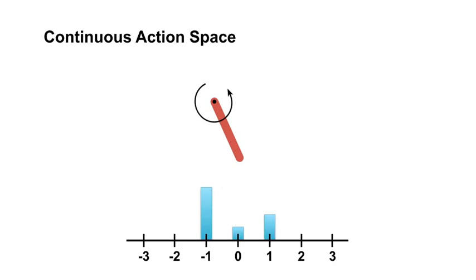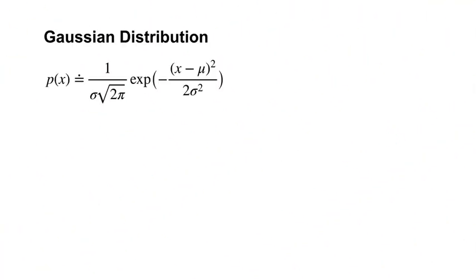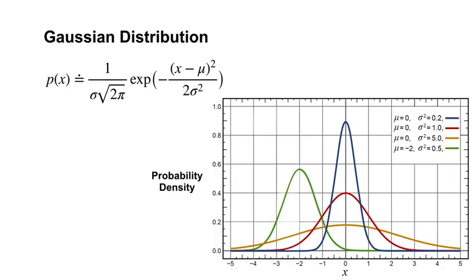Towards this goal, another strategy is to parameterize the policy as a continuous distribution, such as a Gaussian distribution. A Gaussian random variable x has the probability density function shown here. Here are a few examples of this PDF with different means and variances. Note that the y-axis in this case is density and not probability. Probability density means that for a given range, the probability of x lying in that range will be the area under the probability density curve.